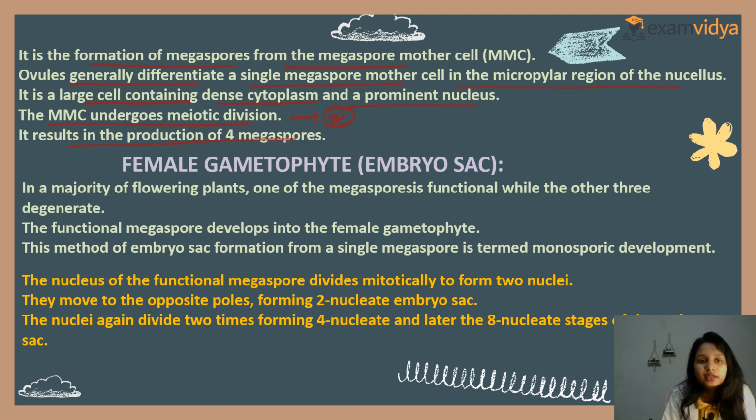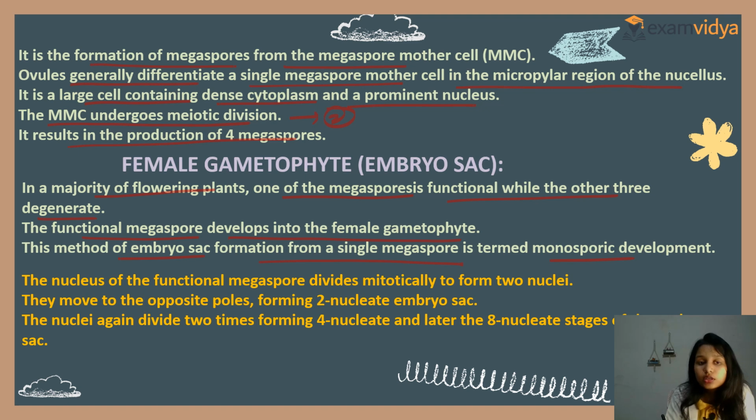So this is something like that. Female gametophyte, the embryo sac. In the majority of flowering plants, one of the megaspores is functional while the other three degenerate. The functional megaspore develops into the female gametophyte, and this method of embryo sac formation from a single megaspore is known as monosporic development. Now what happens? When the embryo sac is formed from a single megaspore, that is known as monosporic development.